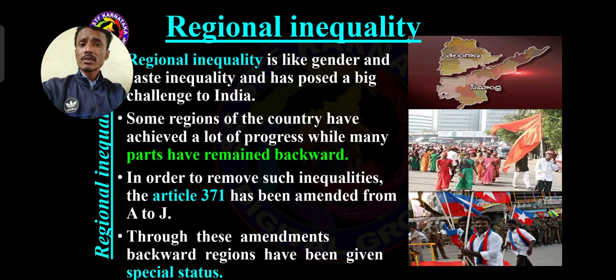Regional inequality, like caste and gender, is a big challenge. That is why Article 371 was implemented and amended from A to J. Through this, most of the backward areas are receiving special status.